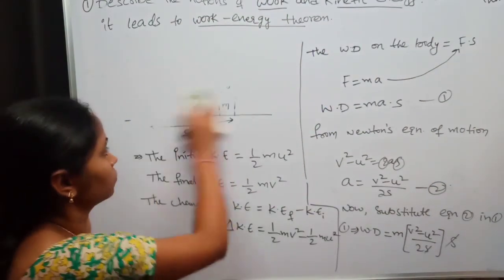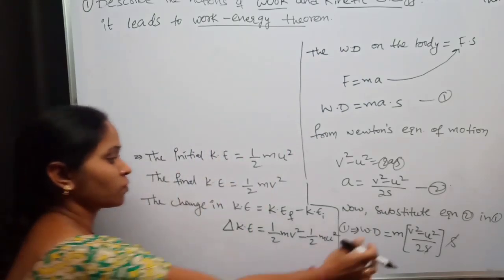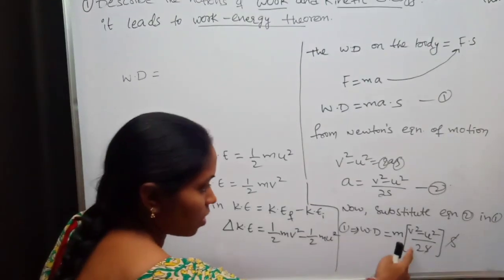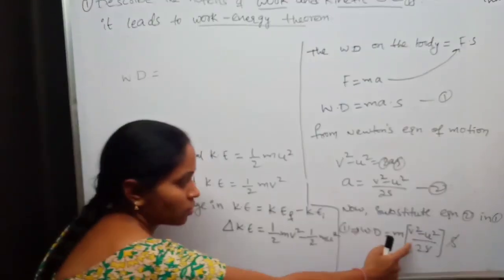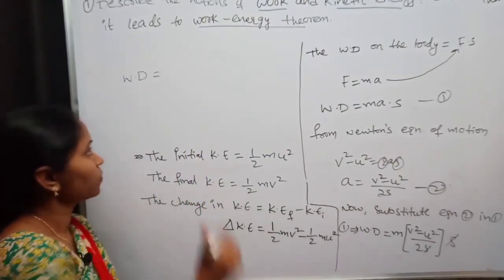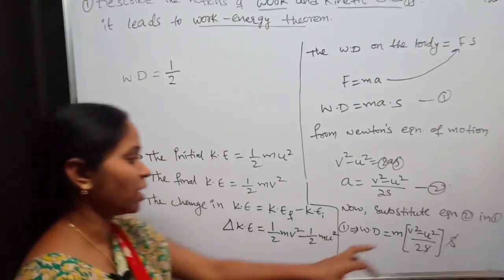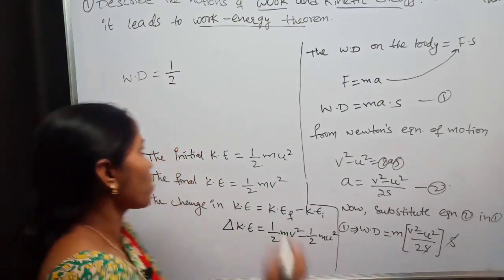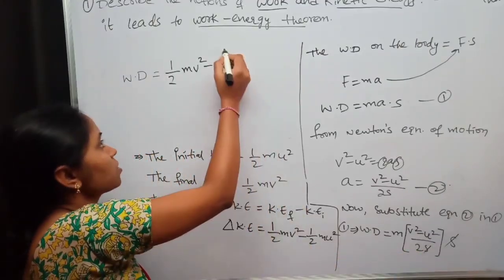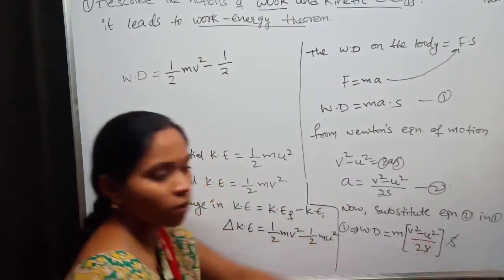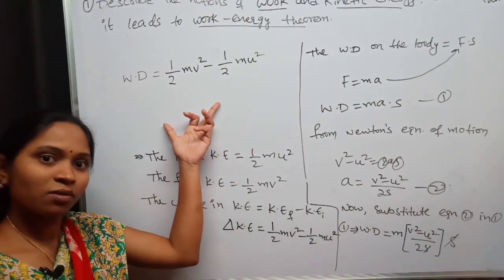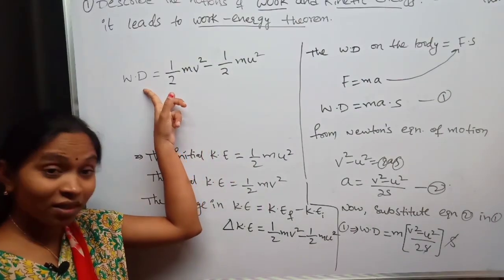Now this work done is equal to, I'm just multiplying this mass with v square by 2 and u square by 2. This will be equal to 1 by 2 times mv square minus 1 by 2 times mu square. What's this? The work done by the net force.